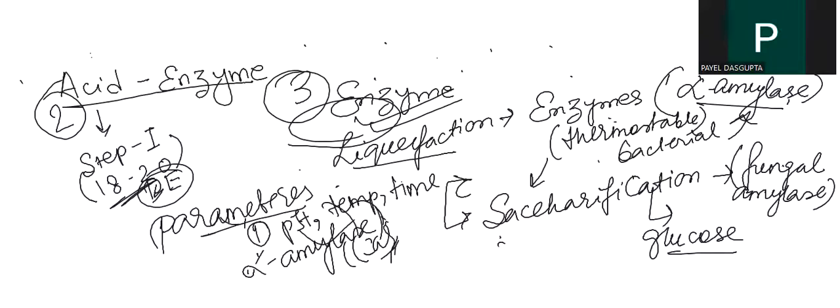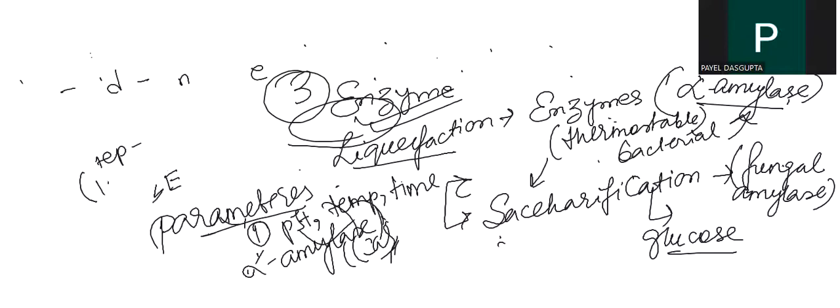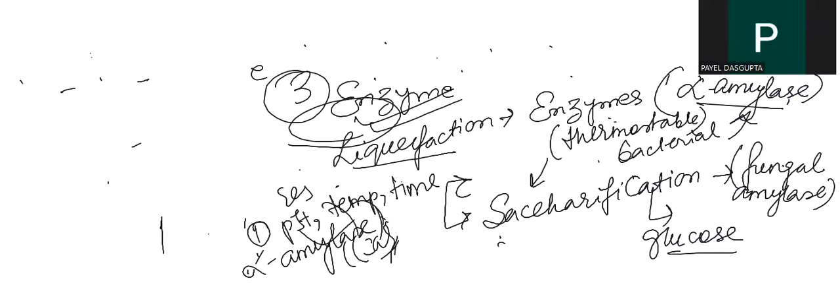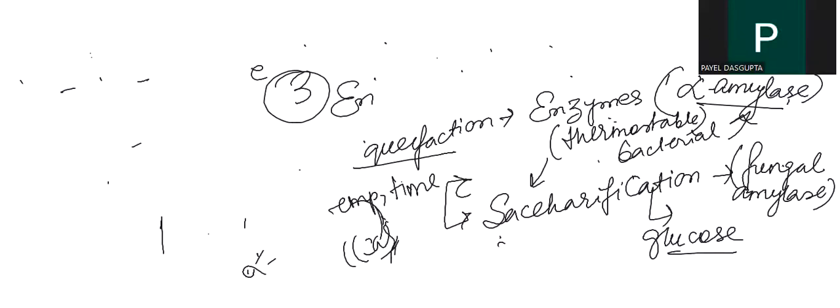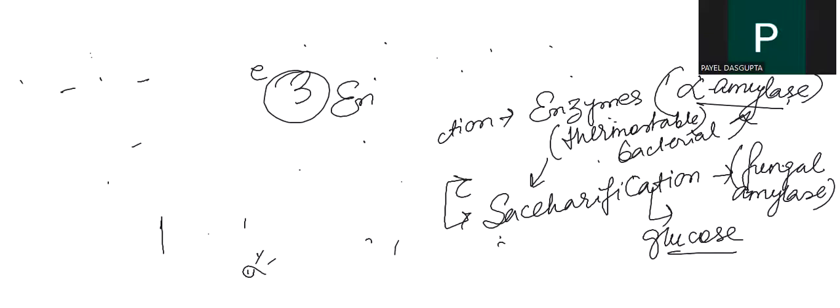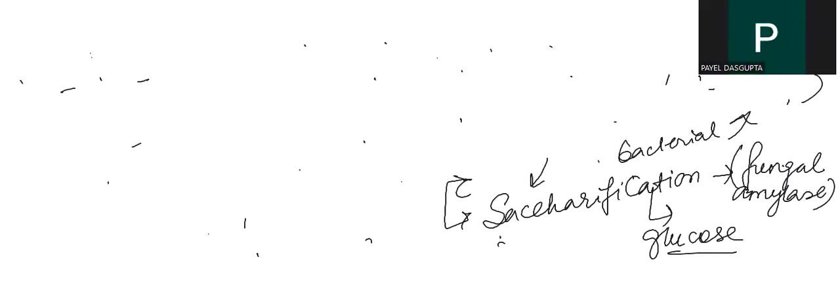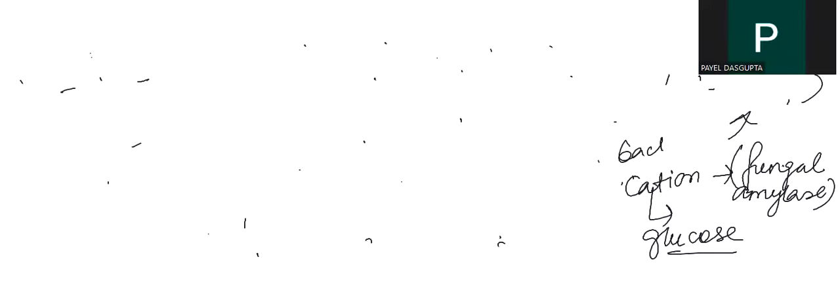different types of hydrolysis methods. Next is... I hope till now you are clear with it. So the basic things we have discussed are how to get glucose and fructose from the starch. What are the three steps? Gelatinization, liquefaction, and saccharification. Then what is dextrose equivalent? Then what are the types of hydrolysis system?